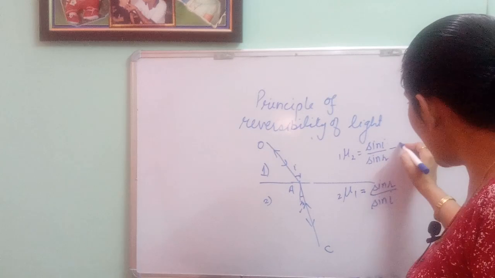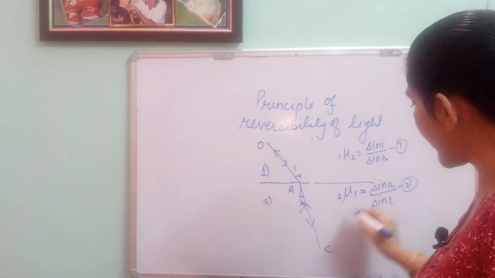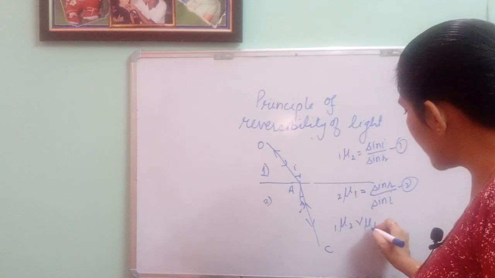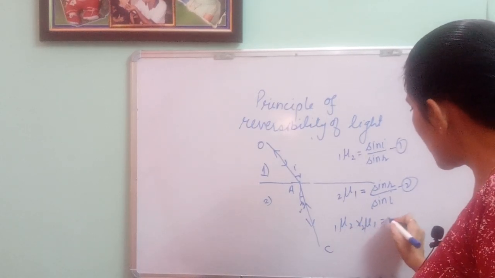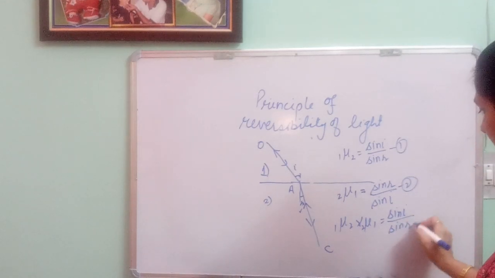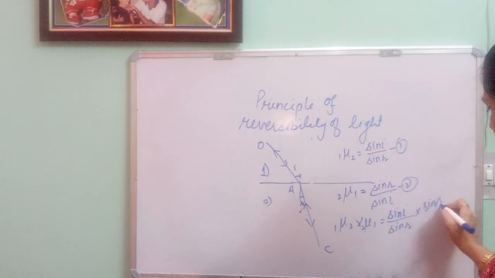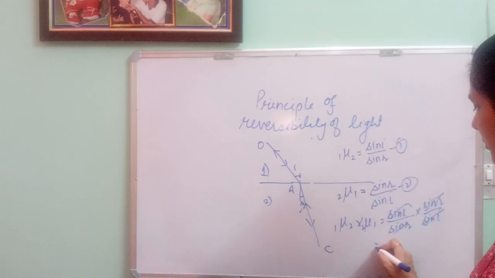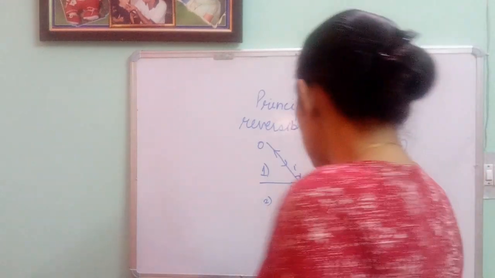When you are multiplying these two equations, equation number 1 and 2, you will be getting mu 2 1 into mu 1 2 is equal to sin I upon sin R into sin R upon sin I. That means it will be equal to 1. So what can we say from here?